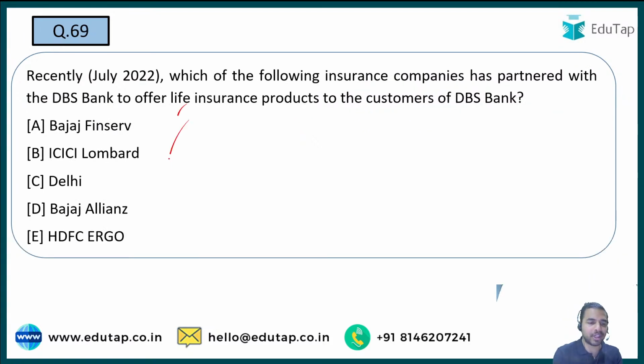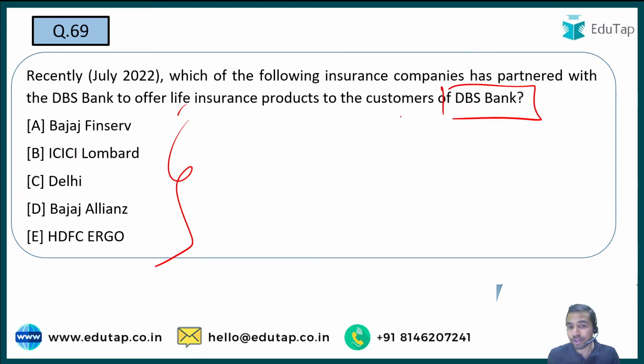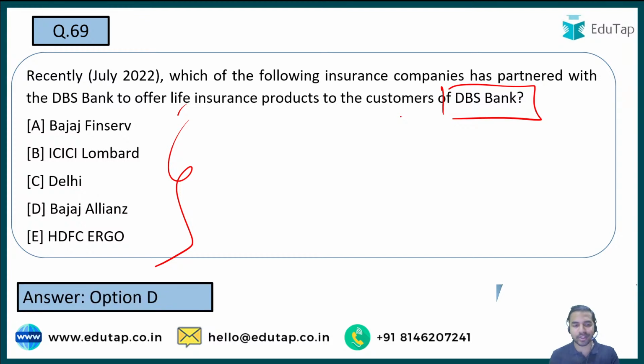Kindly quickly tell me the name of which of the following insurance companies has partnered with DBS Bank to offer life insurance products to the customers of DBS Bank. Basically guys, it is a bancassurance agreement, ठीक है, बैंक इंश्योरेंस अग्रीमेंट, जिसके अंदर एक insurance company बैंक के साथ agreement sign करती है, जिसके अंदर वो बैंक के जो customers हैं उनको वो insurance services, अपने products sell करती है, provide कराती है. And the right answer to this question is basically option D, that is Bajaj Allianz.